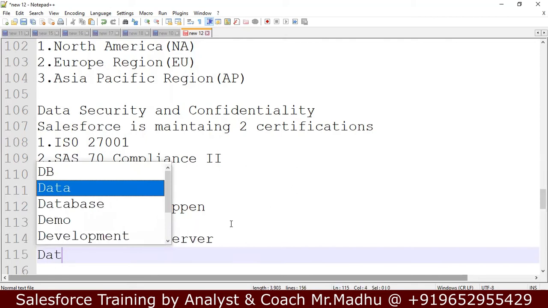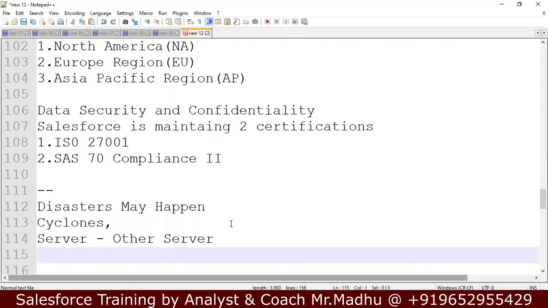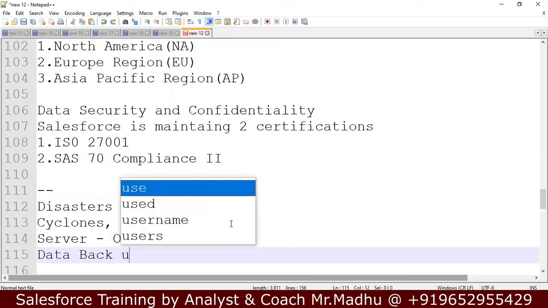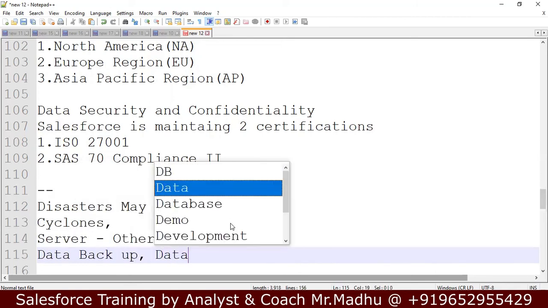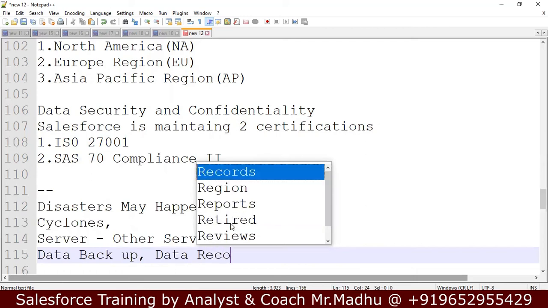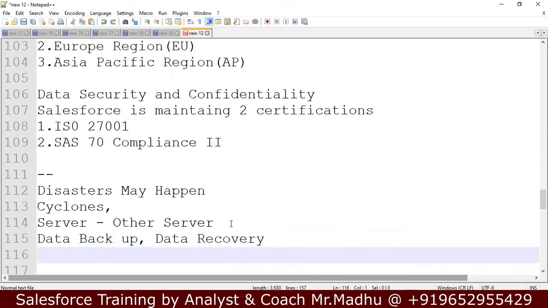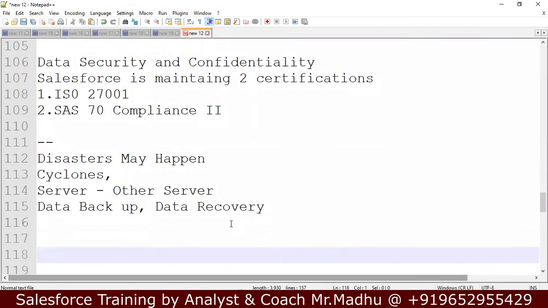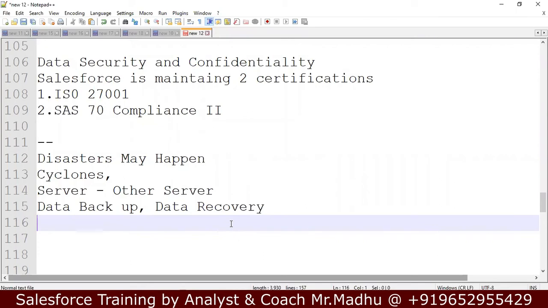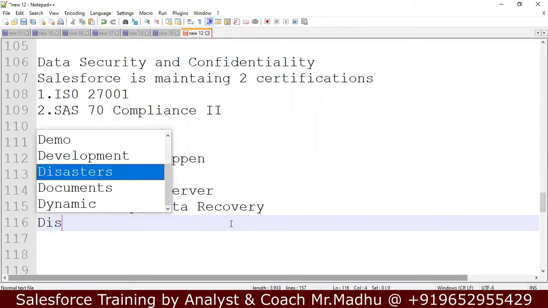Here, data backup and data recovery services should be available. If these are available, and one server is down because of a cyclone, or a tsunami, or some other natural disaster, the data should be backed up. There should be data recovery and disaster recovery management.